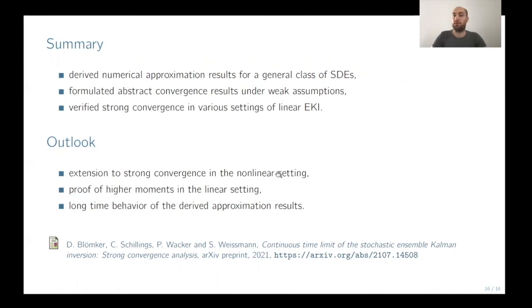So the forward map of the inverse problem is nonlinear. We aim to prove higher moments in the linear setting. As well, we want to consider the long-time behavior of the derived approximation results. And yeah, let me mention our preprint. It's on arXiv, entitled Continuous Time Limit of Stochastic Ensemble Kalman Inversion: Strong Convergence Analysis.